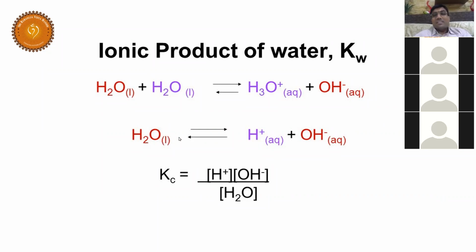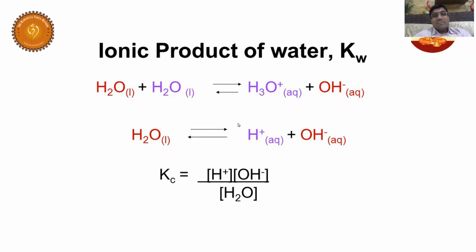So how do you know, sir? Very simple. Water is a weak electrolyte because any weak electrolyte we represent by double arrows, equilibrium. This is called equilibrium. Hereafter I use the concept called equilibrium. Listen very carefully: if it is a one-side arrow, it is a strong electrolyte. If it is a double arrow, it is a weak electrolyte. I hope you understood.